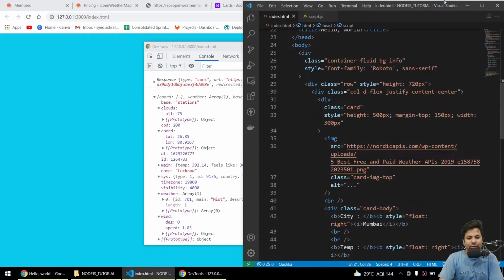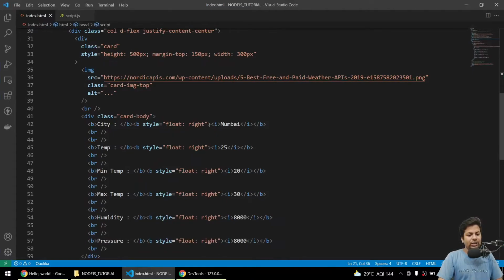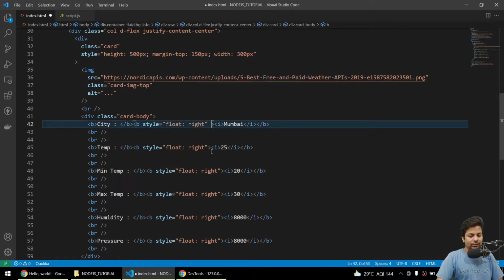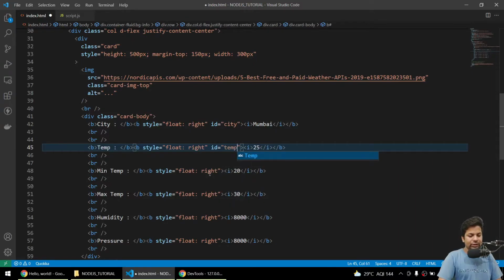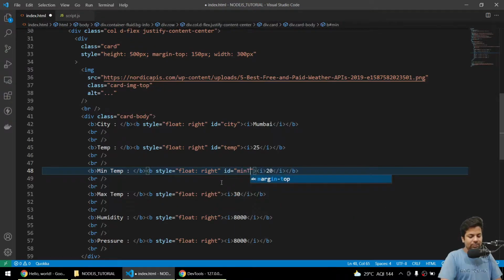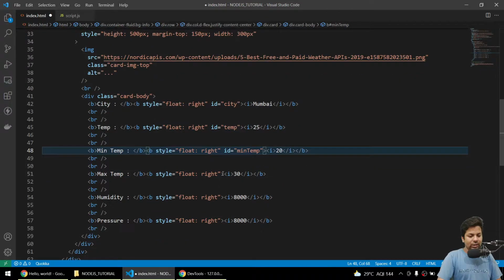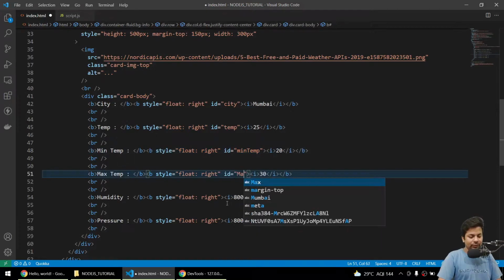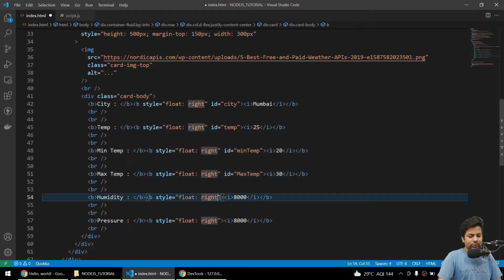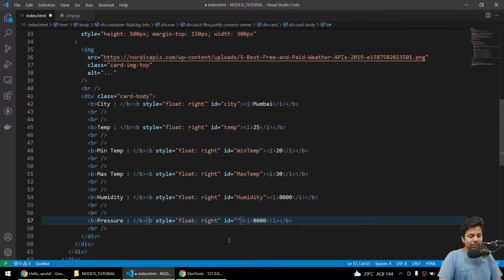So for that, we'll just go there and give an ID to every element. Here in this bold, the ID will be city, then ID will be temperature, then ID will be min temp, then ID will be max temp, then here ID will be humidity, then here ID will be pressure.